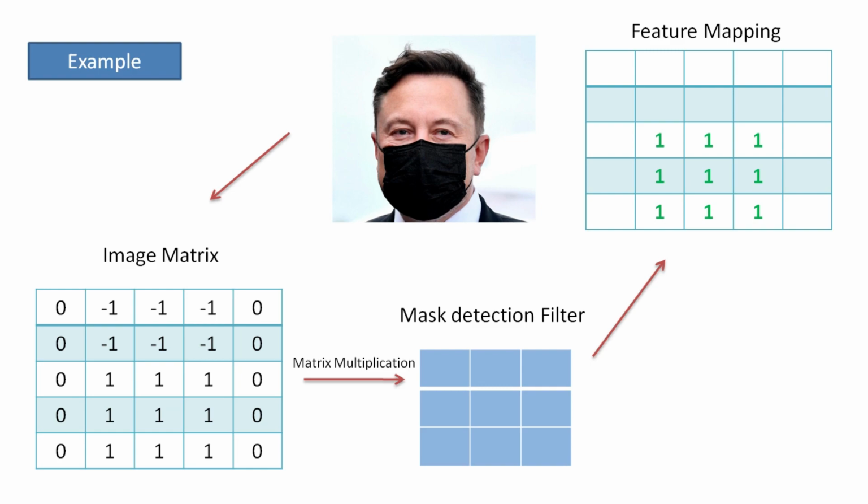Okay. Now look at this matrix. You can consider this matrix is an image value matrix and then this layer will apply the mask detection filter into this image matrix. The mask detection filter is nothing but one kind of matrix. That matrix is abstracted one. We are not able to see its operations while doing the code.